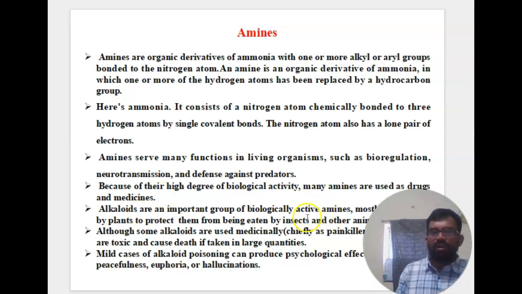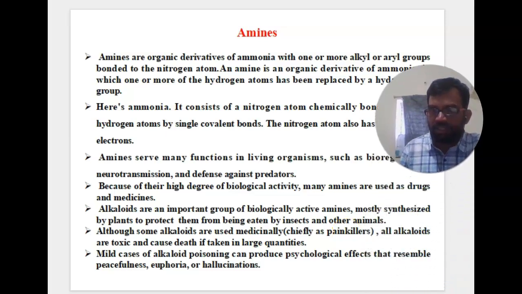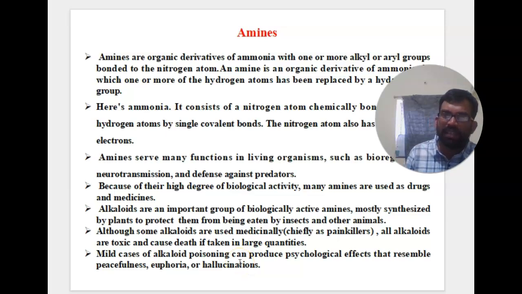The alkaloids are an important group of biologically active amines, mostly synthesized by plants to protect them from being eaten by insects or other animals.